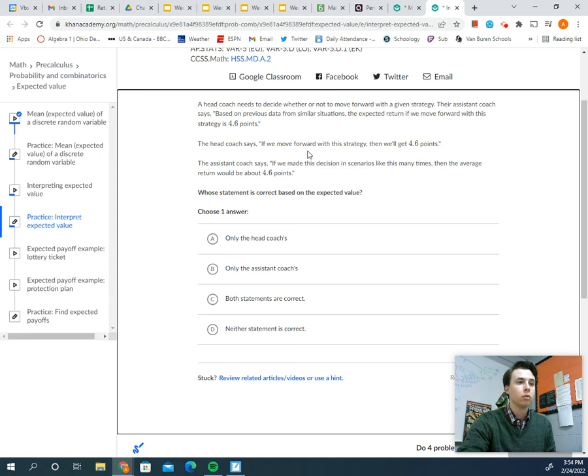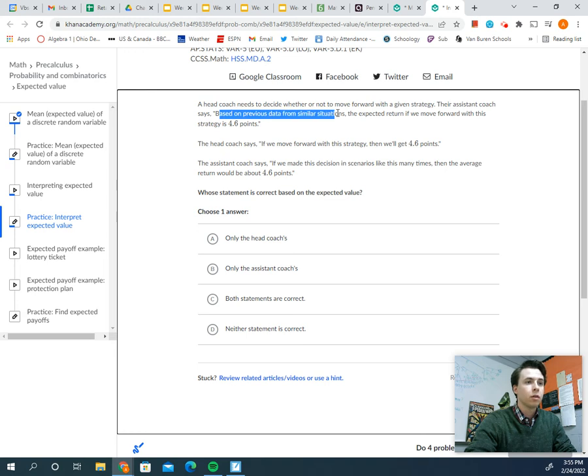Okay, the head coach said if we move forward with this strategy, then we will get 4.6 points. So again, using our idea of expected value, hopefully you see really clearly what is and is not the answer. Expected value is the long-term average. Based on previous data from similar situations, the expected return is 4.6 points. This does not mean if we move forward, then we will get it. Expected value isn't a guarantee. And in fact, if it's a discrete distribution, it's probably not even possible to get 4.6 points.